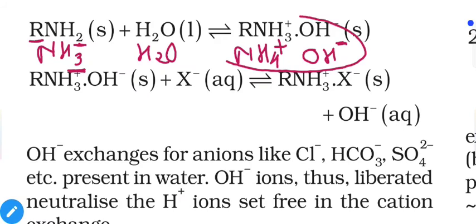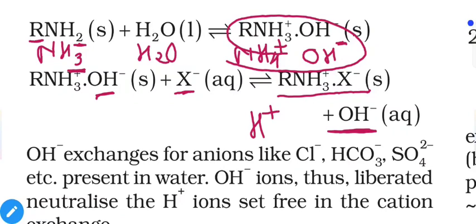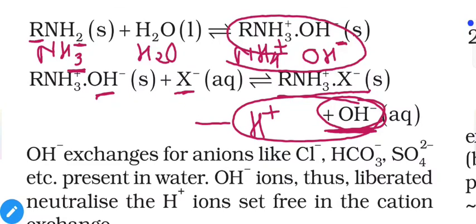So now this RNH3OH will react with negative ions present in the water as impurity and it will exchange OH and X with each other. So X- ions, that means the impurity of negative ions, will be removed by the resin and the resin will provide OH- ion to the water. Now in the first step H+ were added and in the second step OH- are added. So H+ and OH- will turn into water molecules. So our water is completely free from ions.